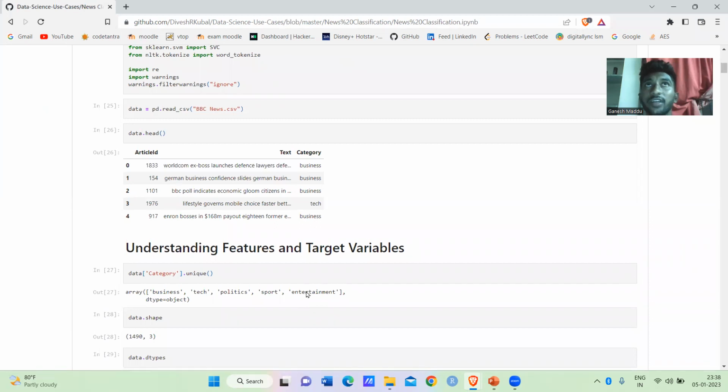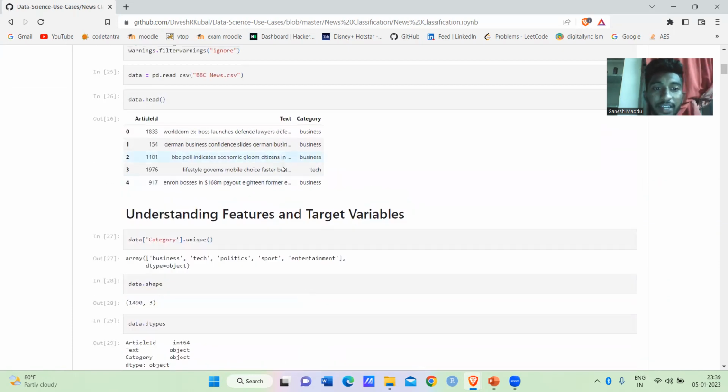Suppose you give a sentence: first we remove the stop words, take the tokens, convert them into numerical form, and train the models. Based on which words in the tokens mainly relate to business, politics or sports, the user's sentence will go to those categories.